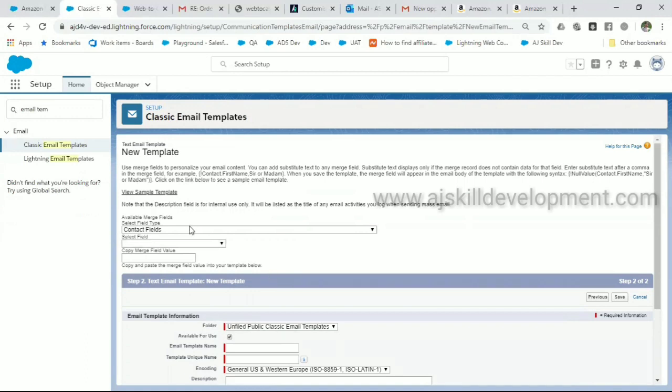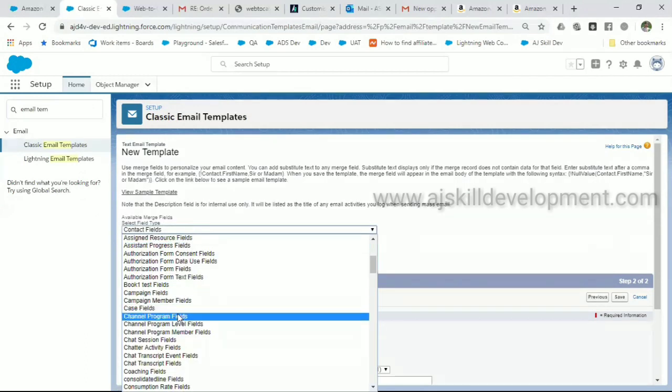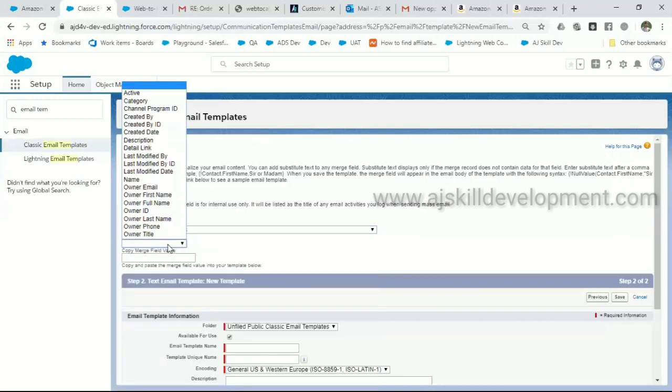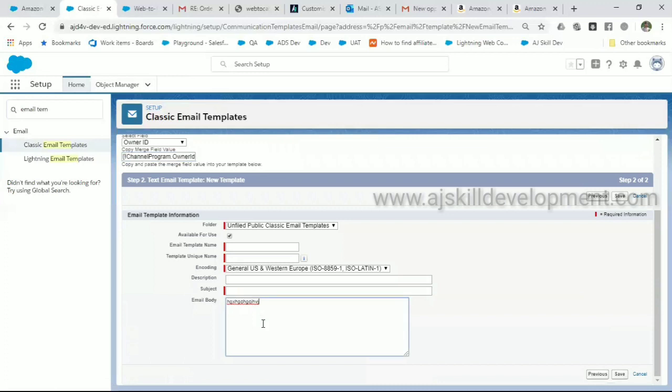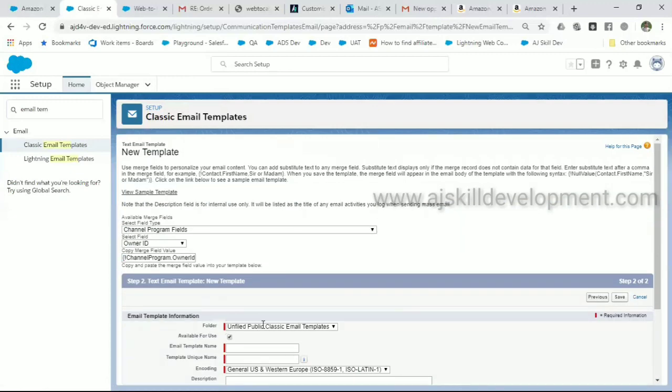Similarly, if you want to make use of any Salesforce object fields, select the object here, and the corresponding fields will appear here. You just copy that and you can use that in the template. So what will happen, it will dynamically pick the data and put here, whatever the record you have a reference. Okay, it's very simple and straightforward creating the email template.